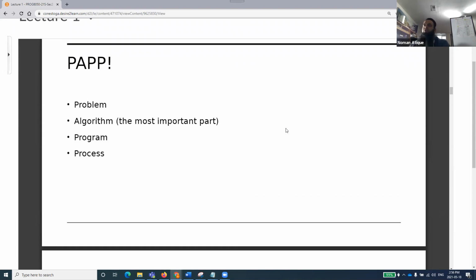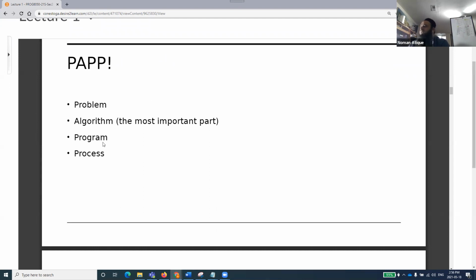So I always start our programming course with this PAPP word. And I know in Hindi "pap" means something bad, but this PAPP is different. The first P represents problem, the A represents algorithm, the most important part.